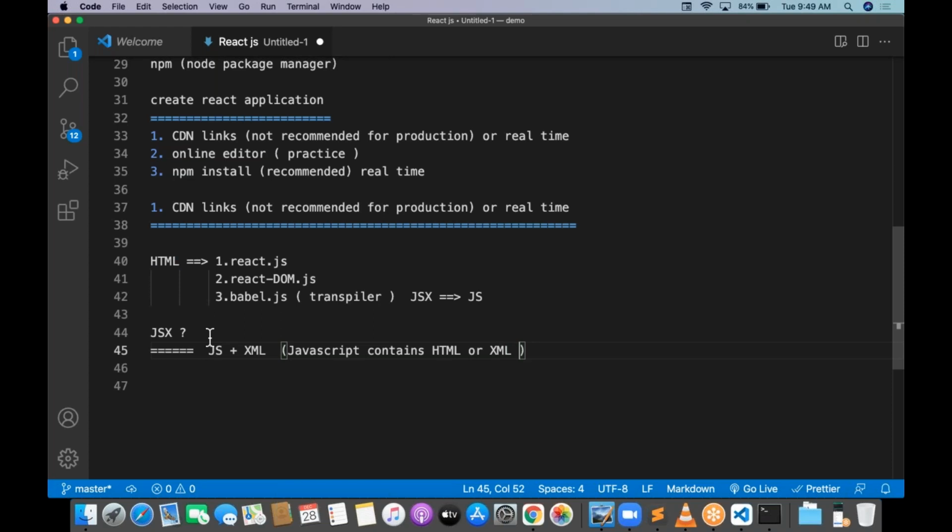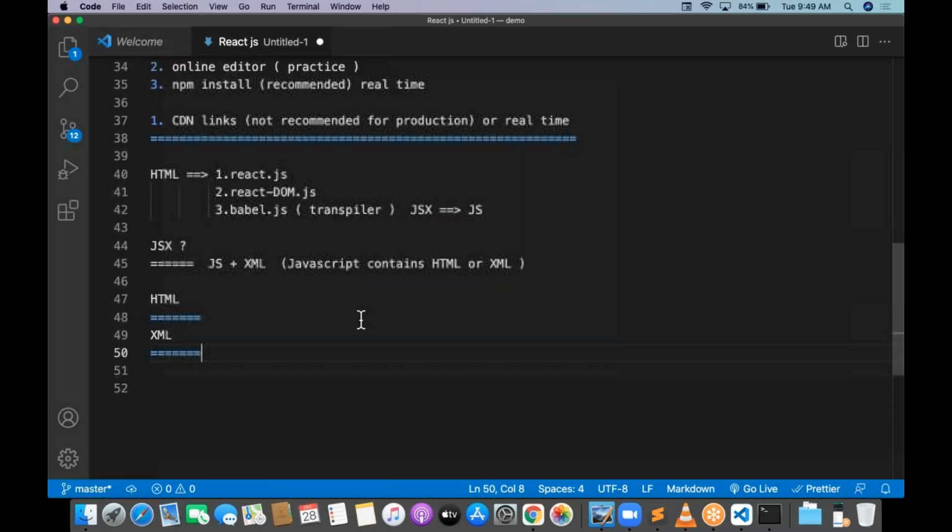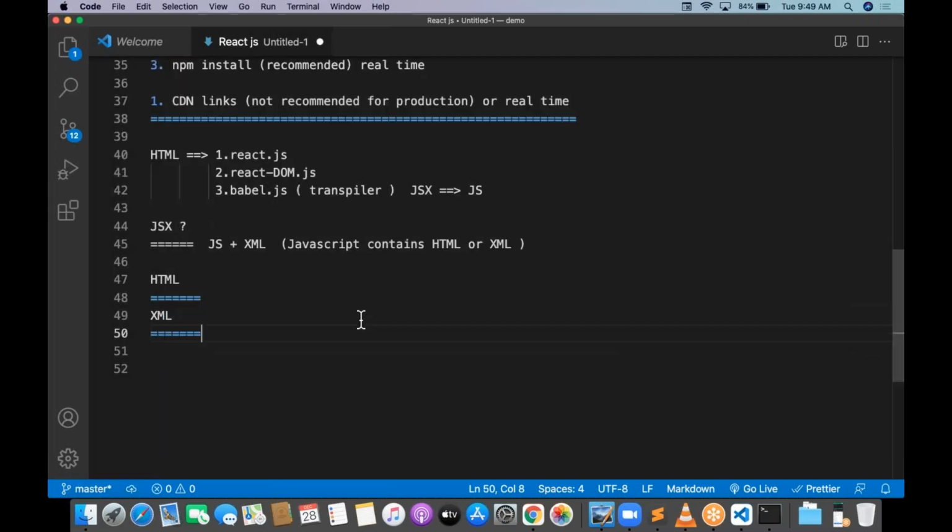Now you will be having one more question. What is HTML? What is XML? Based on the statement, we will be having a lot of questions, right? Now you will be having some questions, sir. What is HTML? What is XML? Yes or no? So now you can go for the HTML.